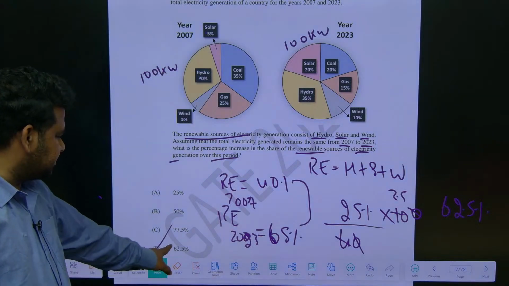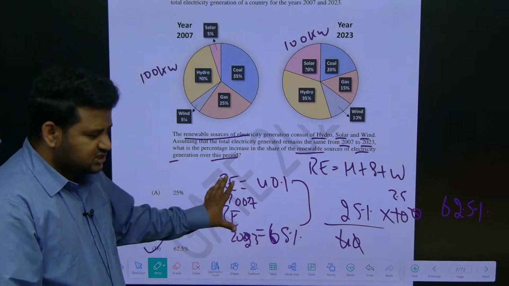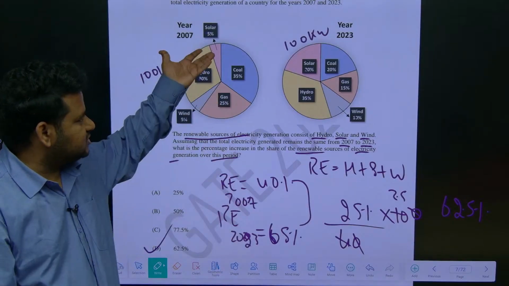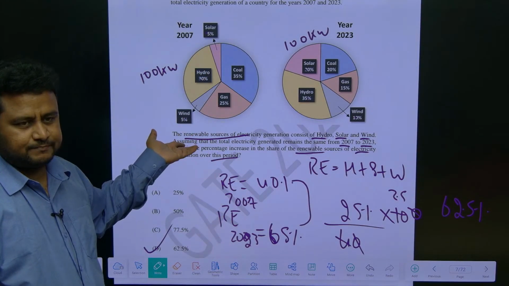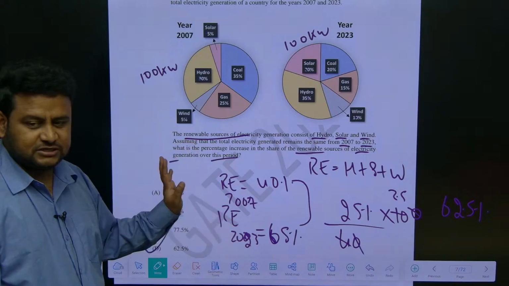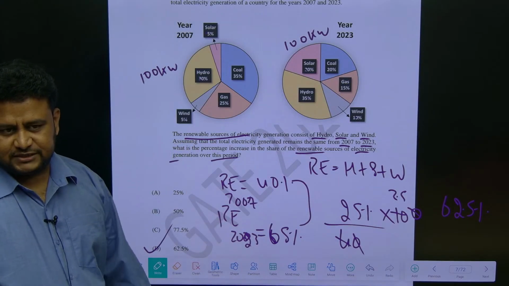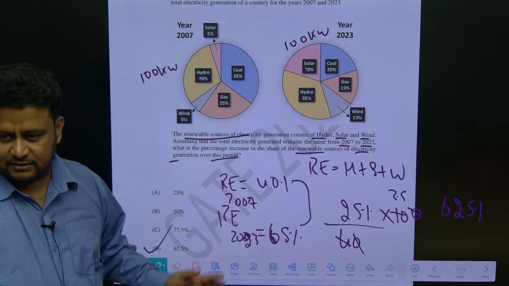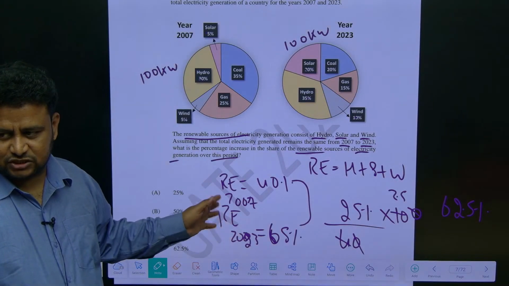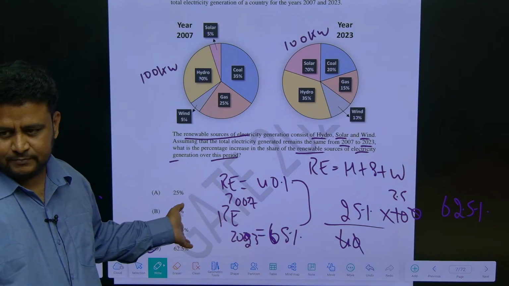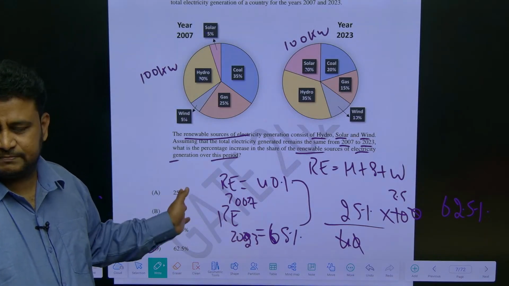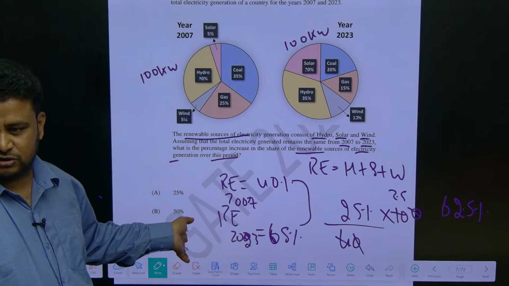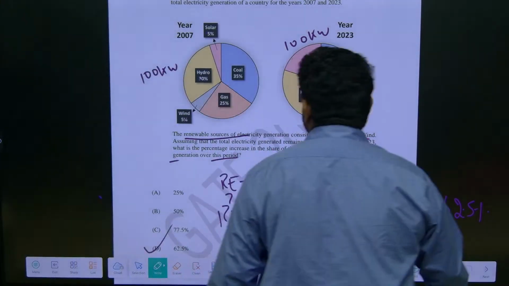So, the answer is what? 62.5%. So, this is a very simple question. Actually, this is not data interpretation, this is actually a percentage based question. You just have to add it. Other than that, there is nothing much here. If you see CSIR NET or SET examination, data interpretation questions are more complex compared to here. Here it is pretty straightforward. So, if you are good in percentage and ratio, you are able to solve most of the questions. Clear? Next question.